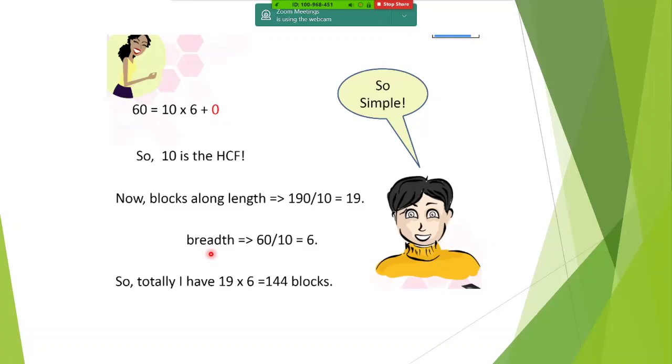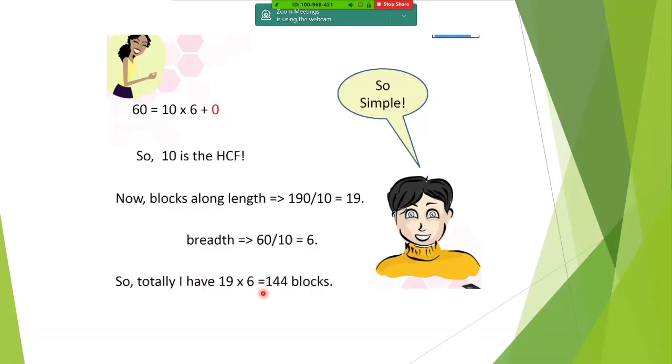How many blocks to be placed along the breadth? 6. So totally how many blocks can be made in the field? 144 blocks. So if in each block you want to place one variety of fruit, then 144 varieties of fruit can be planted. Very simple question. But see how we have used the Euclidean method.